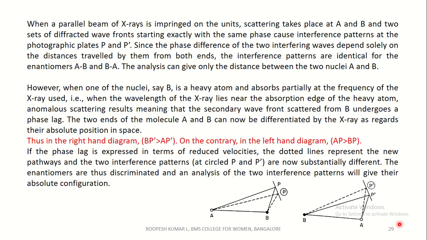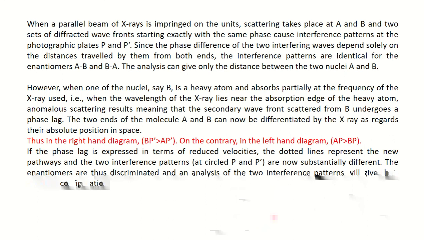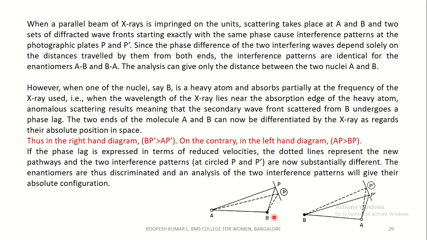The analysis can give only the distance between the two nuclei A and B. However, when one of the nuclei, say B, is a heavy atom and absorbs partially at the frequency of the X-ray used, that is, when the wavelength of the X-ray lies near the absorption edge of the heavy atom, anomalous scattering results, meaning that the secondary wavefront scattered from B undergoes a phase lag.